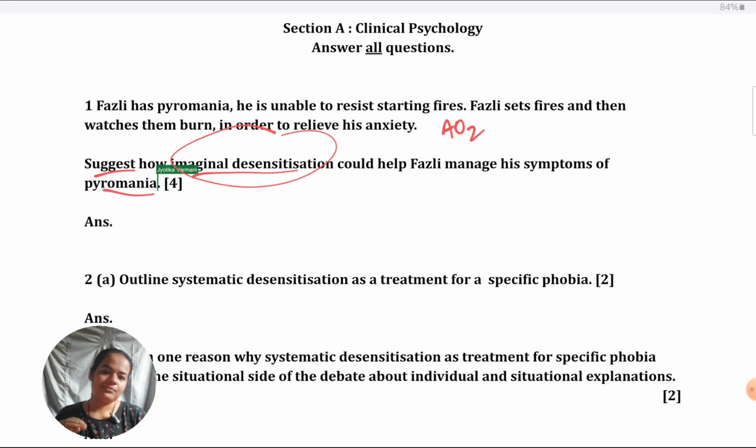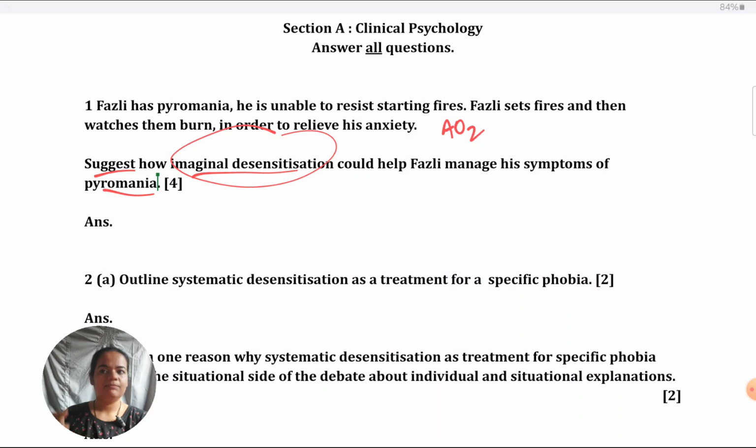Next, take note of the fact that pyromania is the impulse control disorder which is specified. So no doubt you have to link it to Fazli, keeping in mind that this is about pyromania. Although we have learned a case study which is different from this, it was about gambling disorder. Whatever points I give must not be about gambling disorder. They must be specific to pyromania.